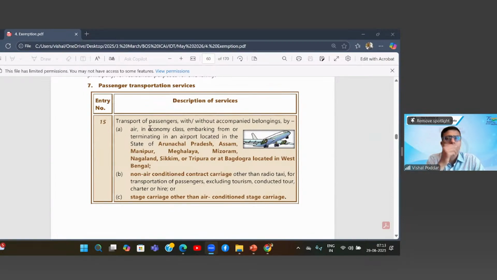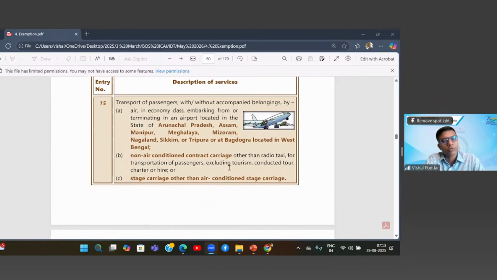Transport of passengers with or without accompanied belongings by air in economy class embarking from or terminating in an airport located in the state of Arunachal Pradesh, Assam, Manipur, Meghalaya, Mizoram, Nagaland, Sikkim or Tripura, or at Bagdogra located in West Bengal. So only air travel to or from these specified locations is exempt because, as I said, the logic is the government wants to develop these areas. Other than that, no air travel is exempt. Go ahead.